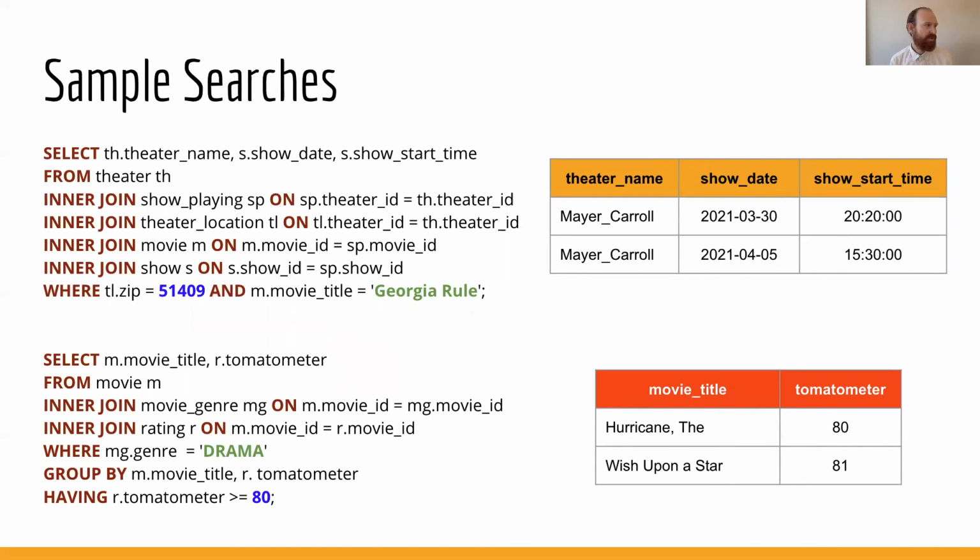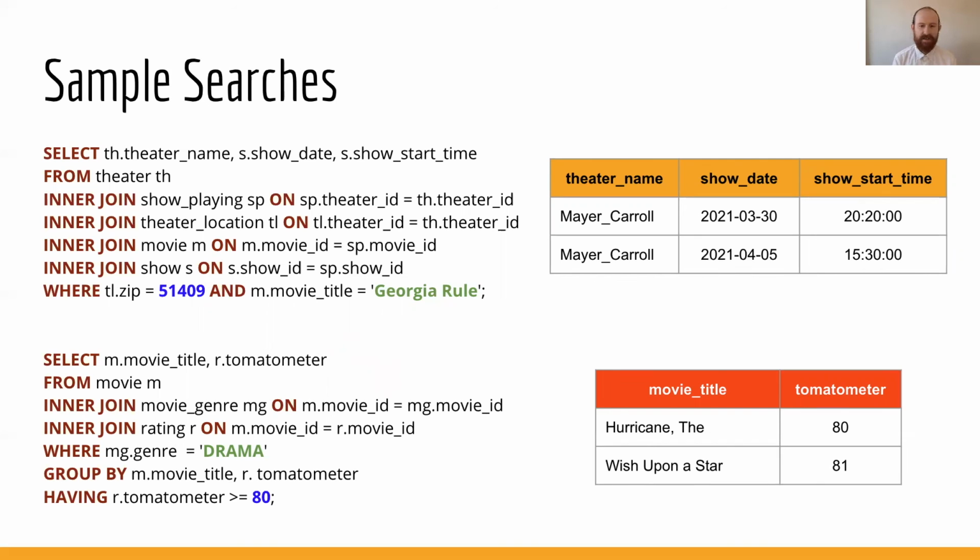As you can see here, we have two sample searches, the first being a user looking for a specific movie titled Georgia Rule, and they were looking for a specific location, the zip code 51409. And we can see two results were returned, both at the Mayor Carroll Theater and with show dates and start times in the next coming week.